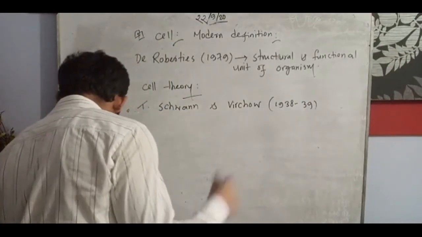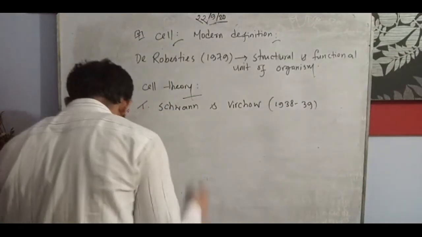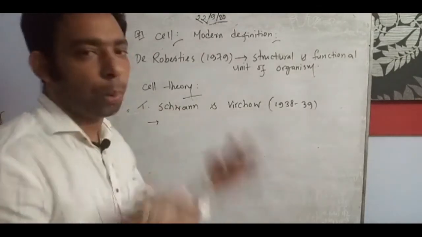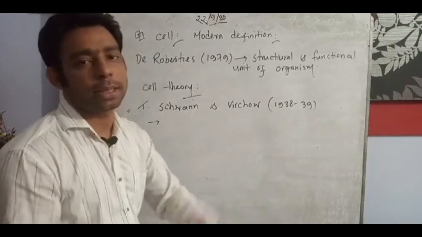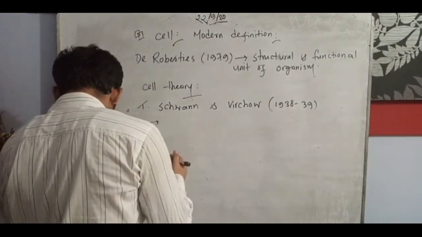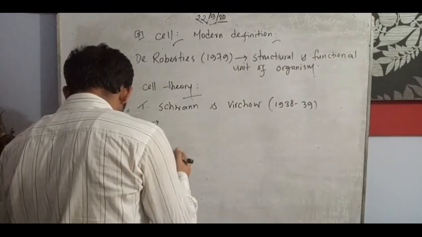The basic concept of the cell theory is that they gave the total composition of cellular types and the cellular functional unit, and first of all, the structural, physiological and organizational unit.